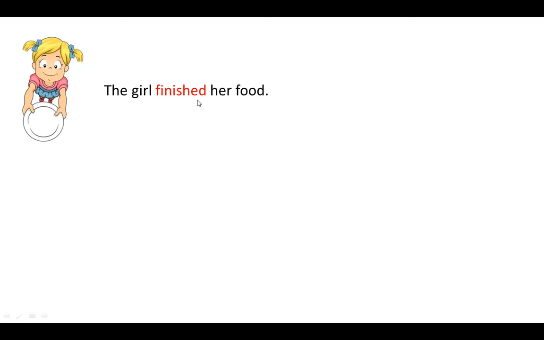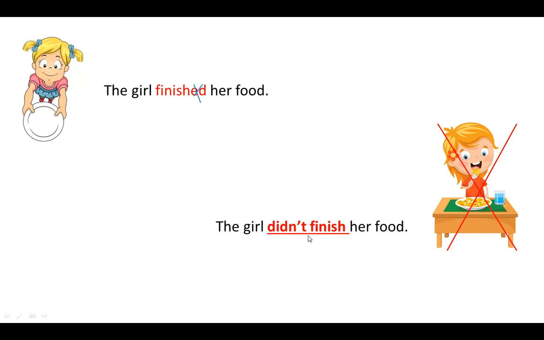For example, here: the girl finished her food. This sentence is in the past form. If I want to make this sentence negative, as we said, we are going to put didn't or did not before the verb. Here, the verb is finished, so I'm going to add didn't before the verb. What about ed? We're going to cross out or eat ed. Here we have: the girl didn't finish her food.